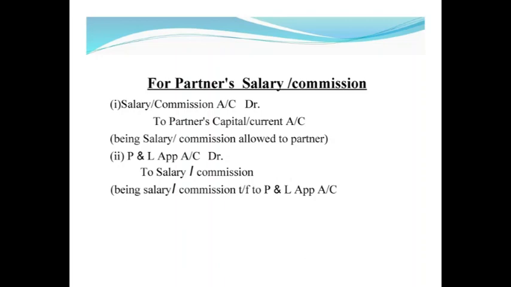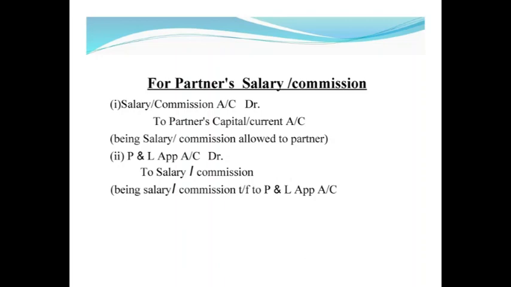On the 10th slide, entries related to salary or commission. If firm is entitled to pay any salary or commission to any partner, the first entry will be passed. Salary account debit to partner's capital account or current account. Means partner's capital account or current account.